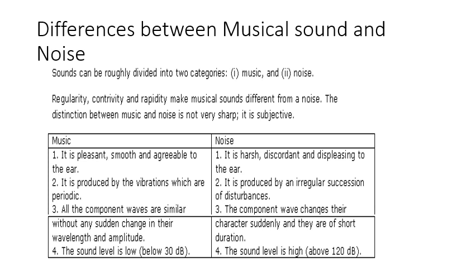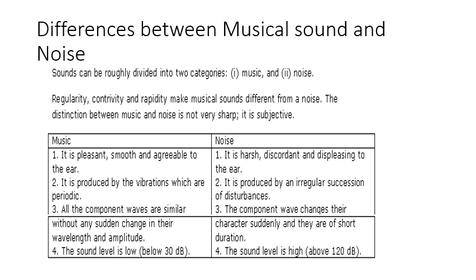Musical sound is pleasant, smooth and agreeable to the ear. Noise is harsh, discordant and displeasing to the ear. Musical sound is produced by vibrations which are periodic. Noise is produced by an irregular succession of disturbances. In musical sounds, all the component waves are similar without any sudden change in their wavelength and amplitude. In noise, the component waves change their character suddenly and they are of shorter duration.